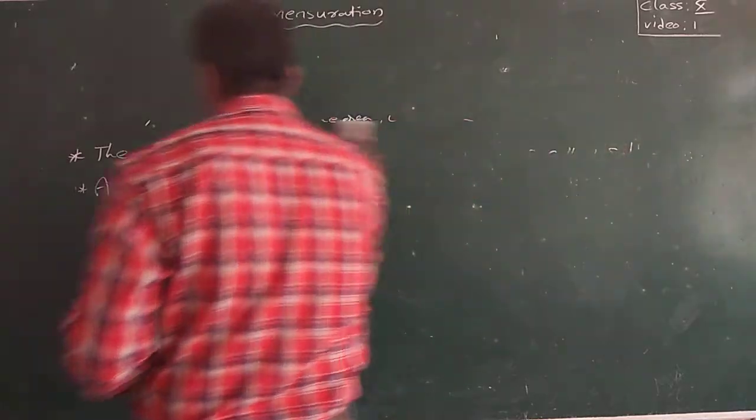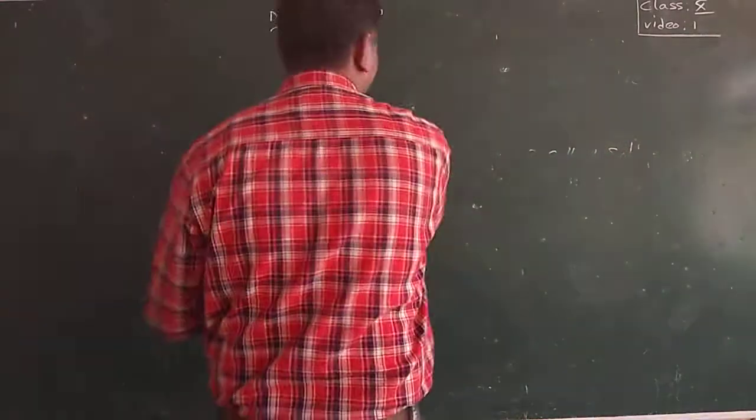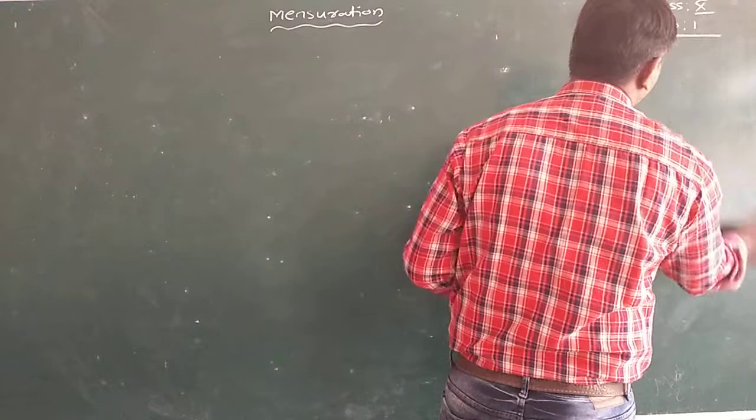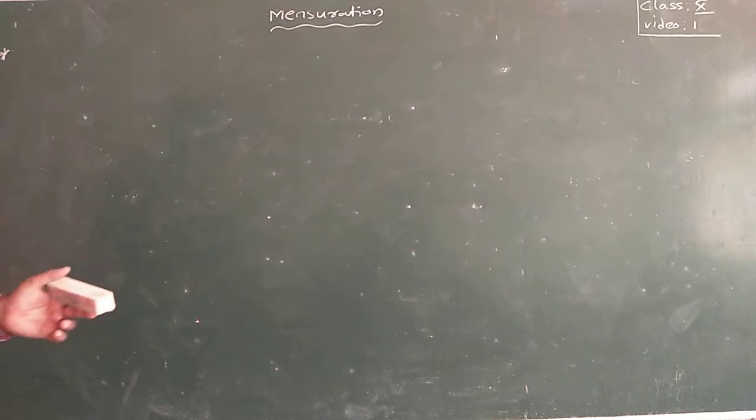In this one, proper solid shapes are taken. I'll write the formulas at once only. Better you write all those formulas.